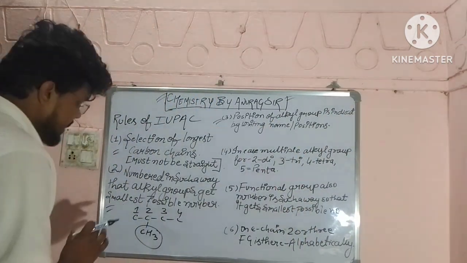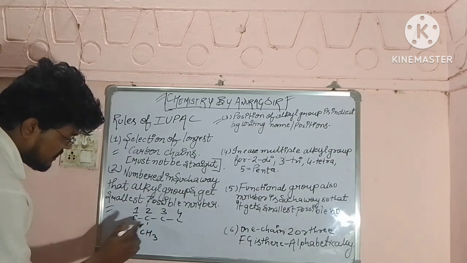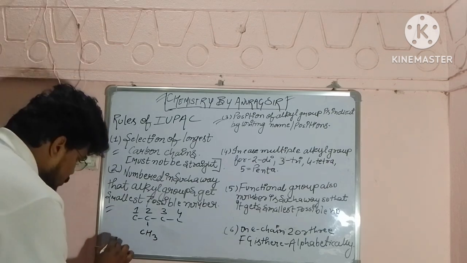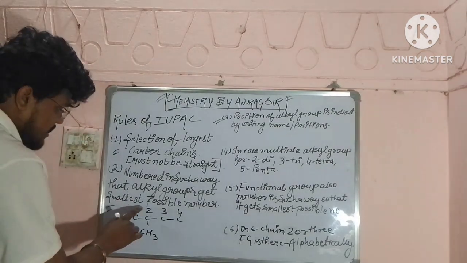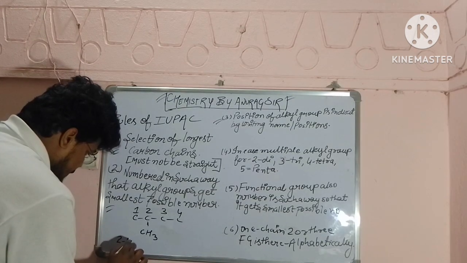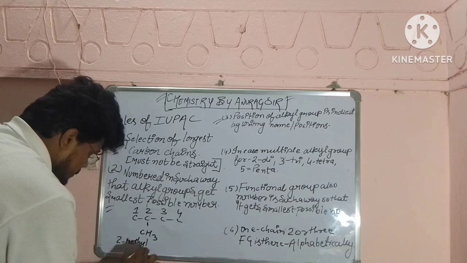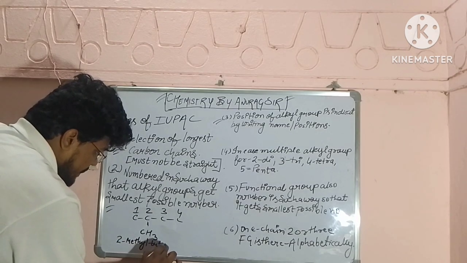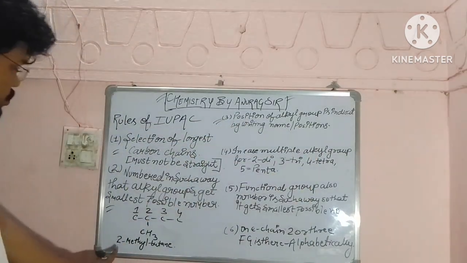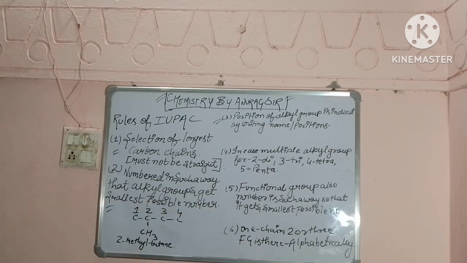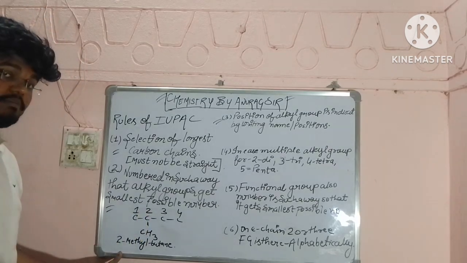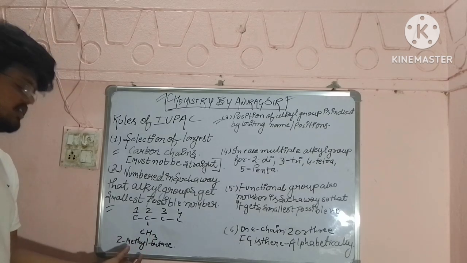अब अल्काइल ग्रुप्स जिस भी कार्बन पे है, जैसे मान लो यहाँ पे हमारे पास अटैच था, ठीक है, here we have attached 2. So how we will write 2? Methyl, ethyl, propyl, butyl. 2 methyl butane. So we will write the position, writing their name and position. Meth, eth, prop and but. So like this, we will write their position, on which position it is, which number of carbon atom it is, and we will write their name also.